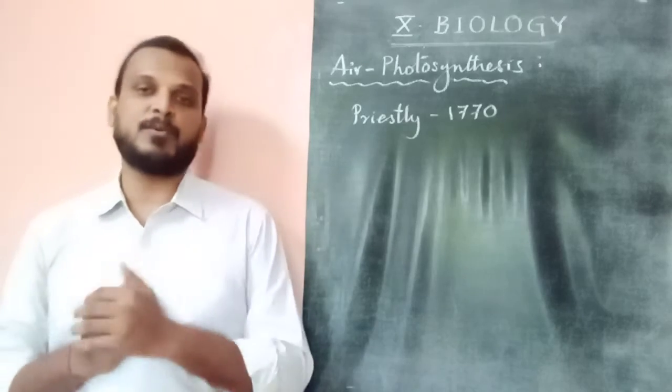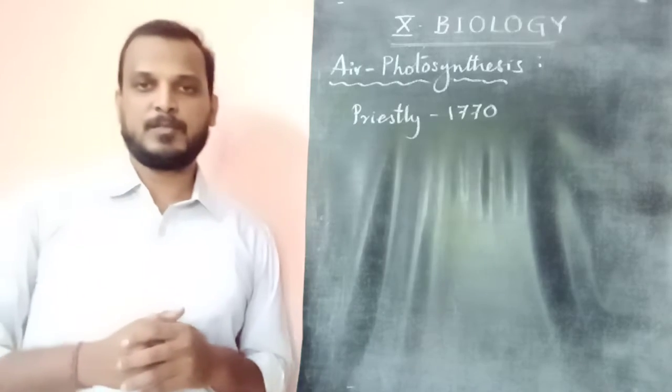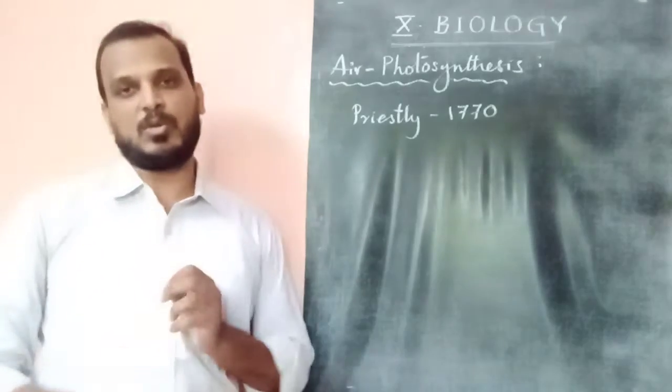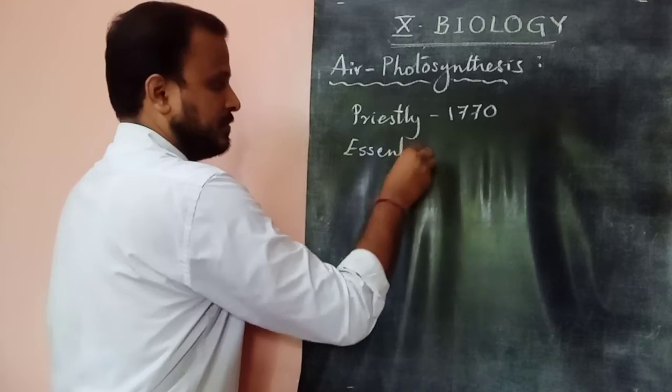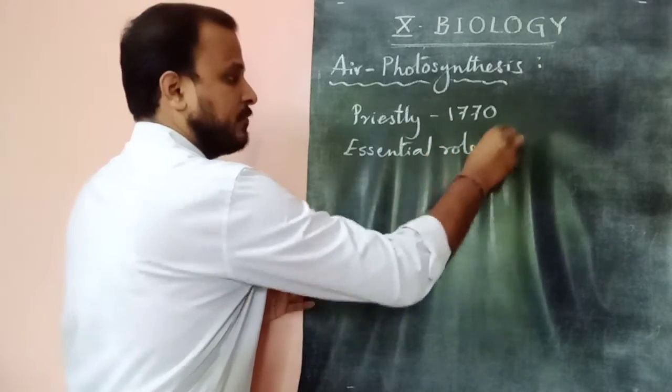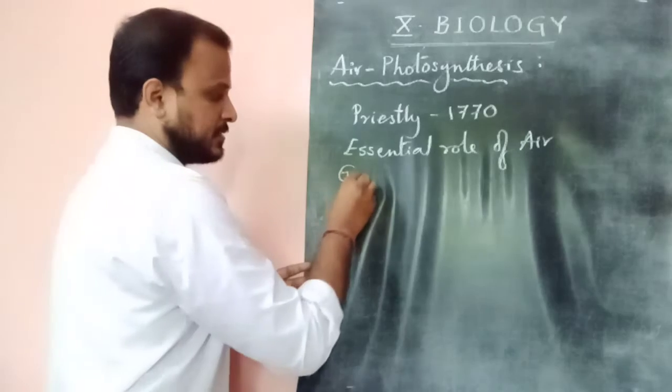Here is an important question: who did the series of experiments to know the essential role of air on growth of green plants?